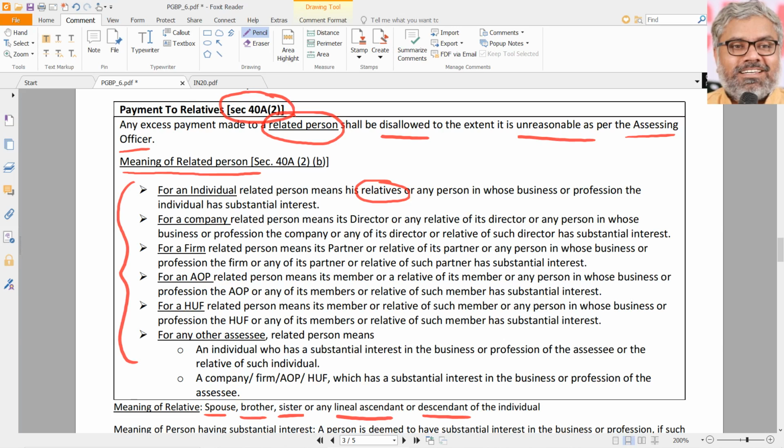So, questions will be given like the SSC has paid some amount to his brother-in-law and all that. That's okay. There is no 40A(2). You have to understand that. So, for an individual SSC, a related person means his relatives, or not only relatives, any other person in whose business or profession the individual has substantial interest. So, let us say this individual has a substantial interest in X Limited. Then X Limited becomes a related person to that individual.